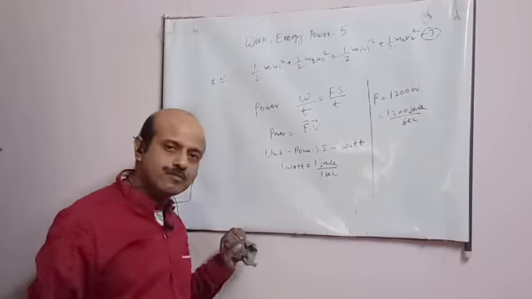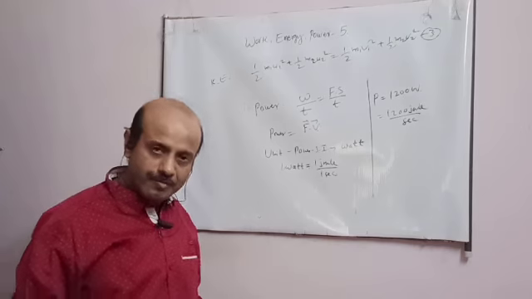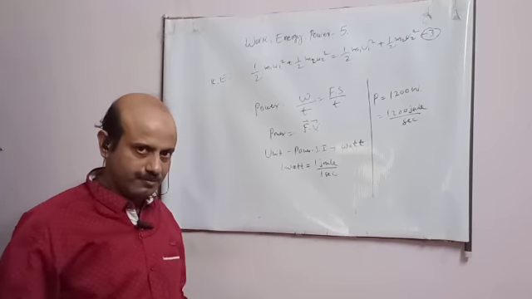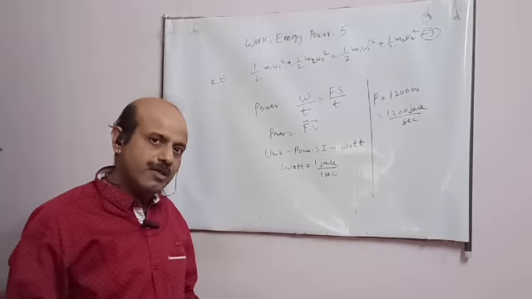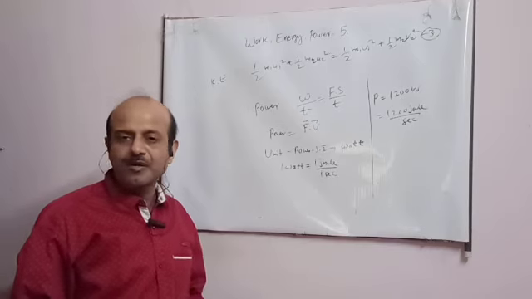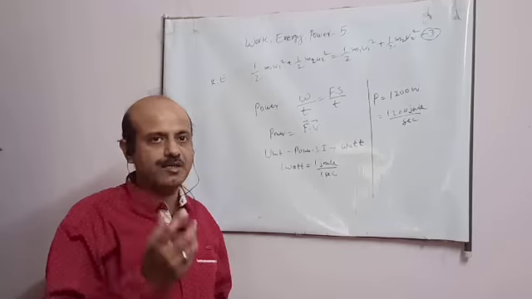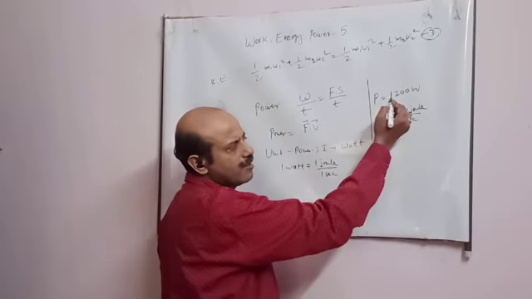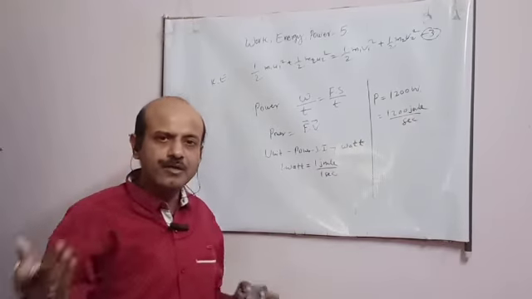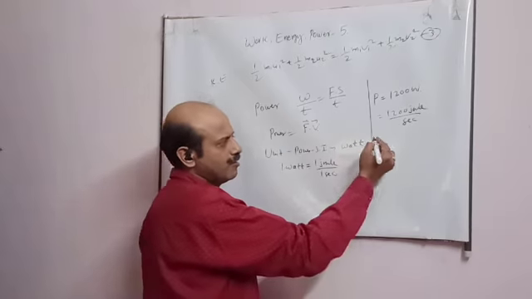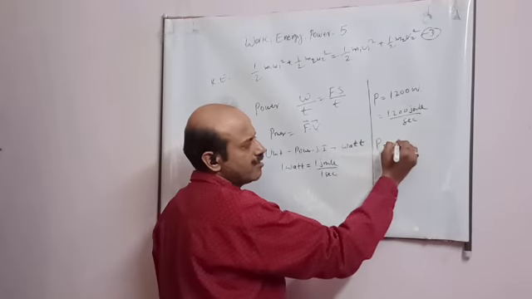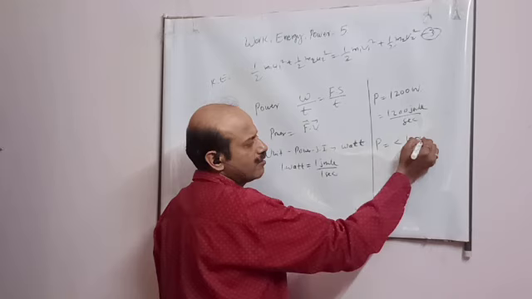You bring this motor home and raise water to a certain height with it. When you find out the work done by the motor per second, you will find that the power the motor actually gives is less than 1200 watt.